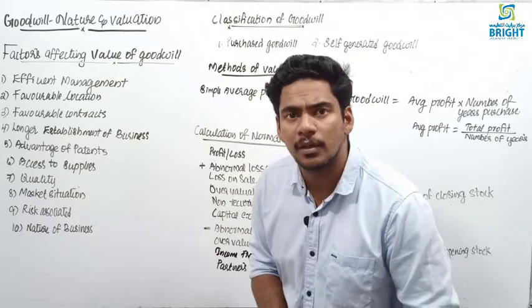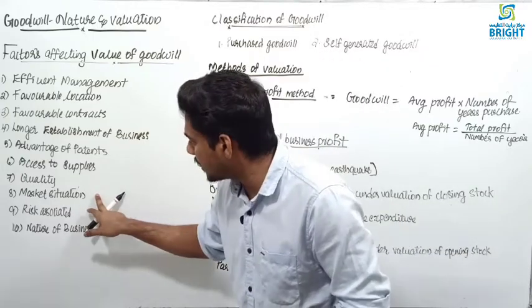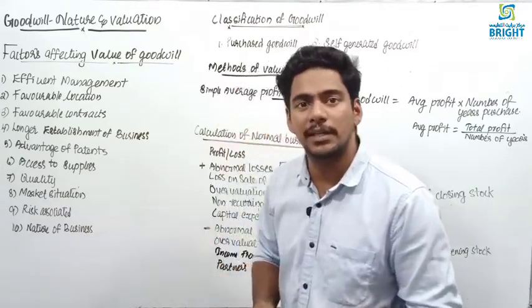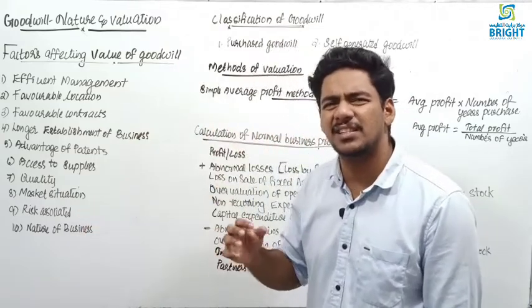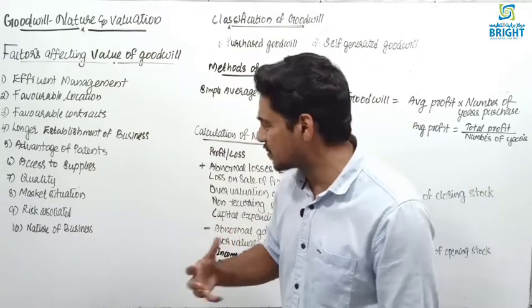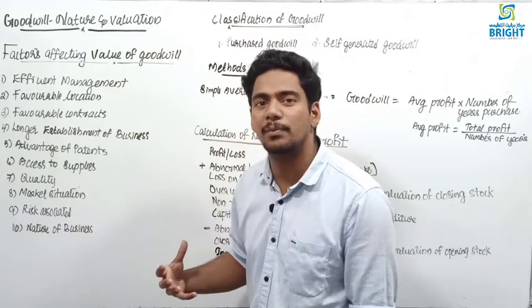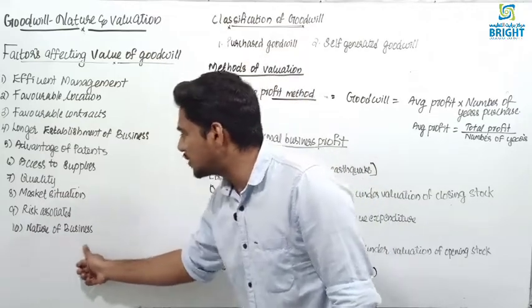Then market situation. If the market situation is favorable, if you are having a very good demand, then you will get high profit. High profit means very good goodwill. Then risk associated. If the risk involved is very high, then goodwill will be very less. If the risk involved is very less, then goodwill will be more.